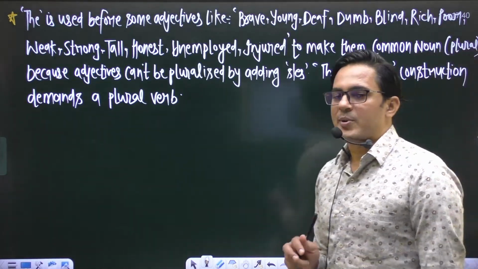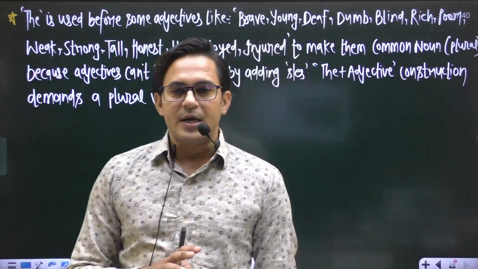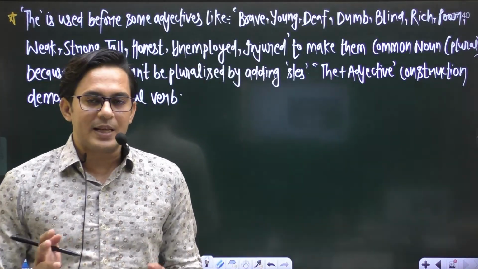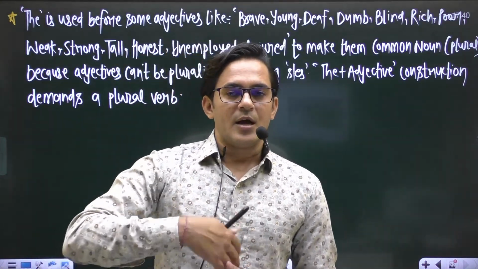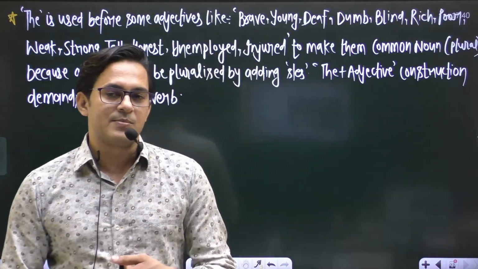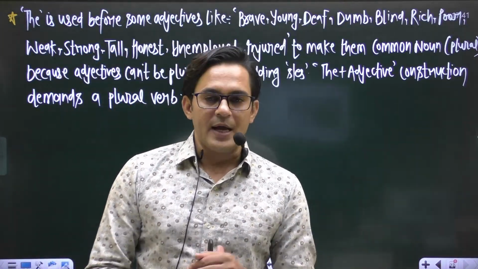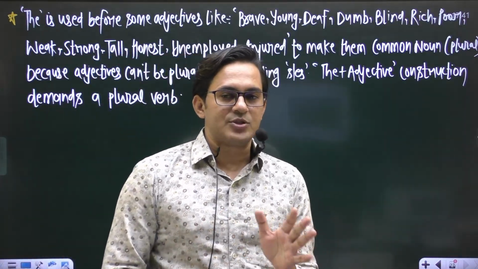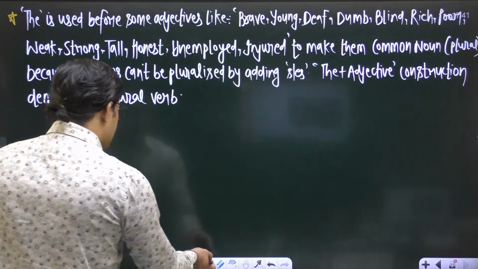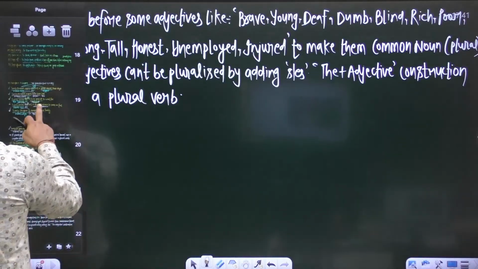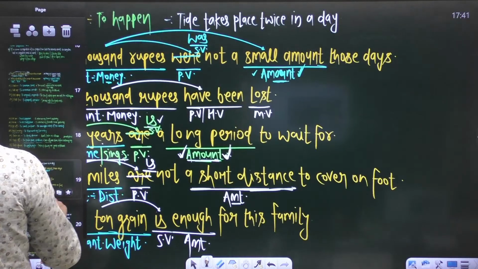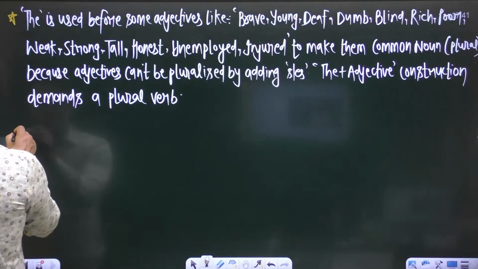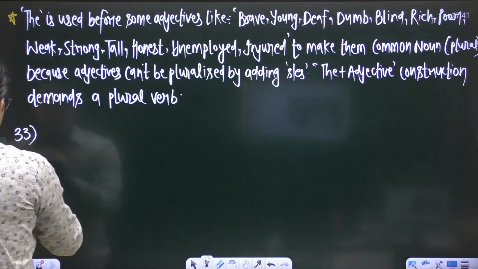So now the topic subject verb agreement is over. Okay, so let's discuss some phrasal verbs, and in the next class we shall start another chapter. And on Monday we shall discuss parajumbles, right? So let's discuss some phrasal verbs. In the last class it was 32nd, and today we shall discuss phrasal verb number 33.